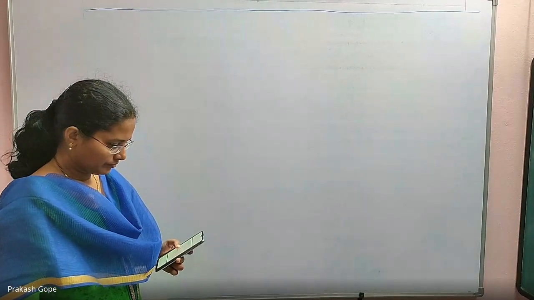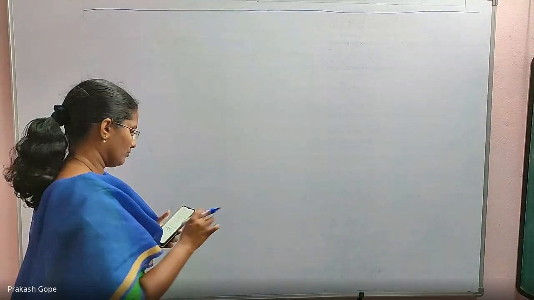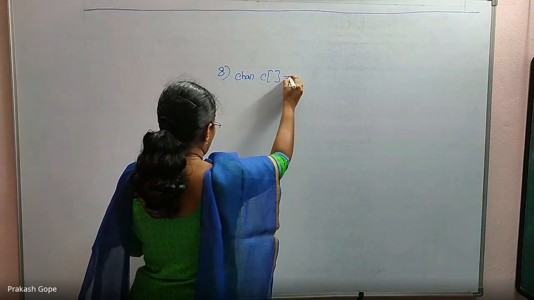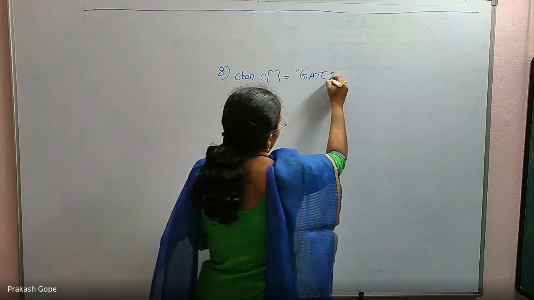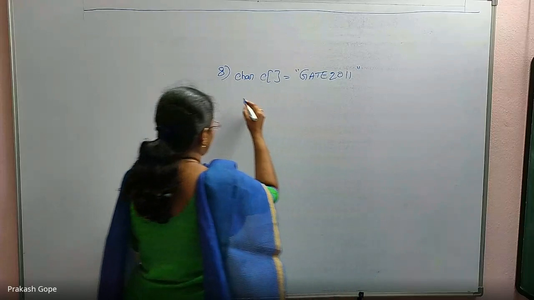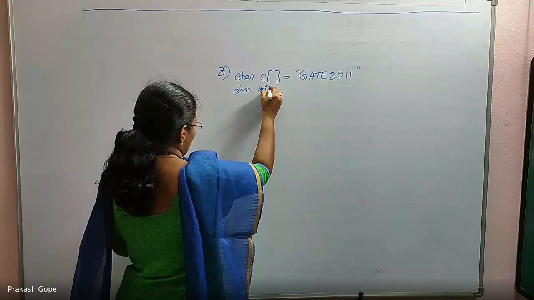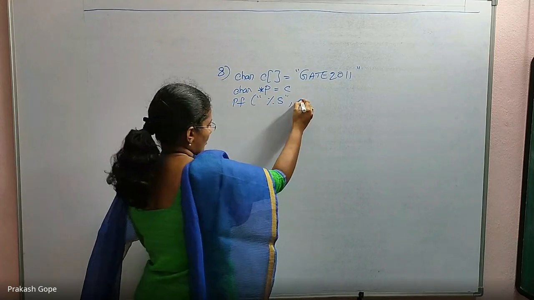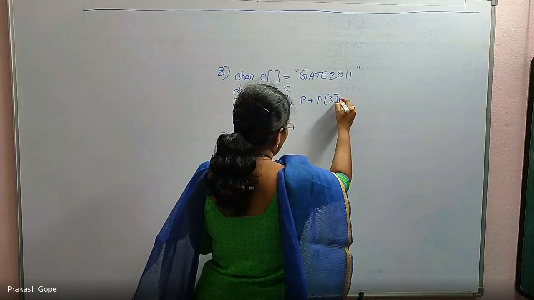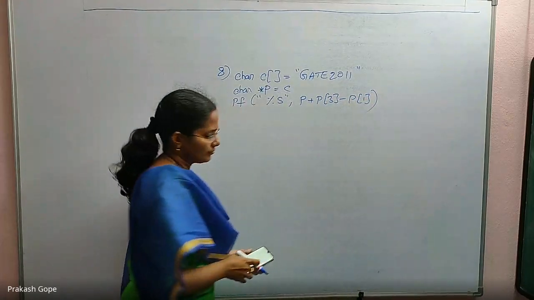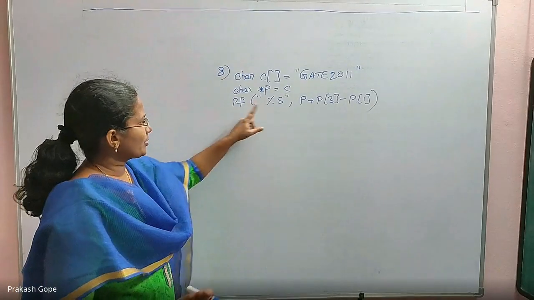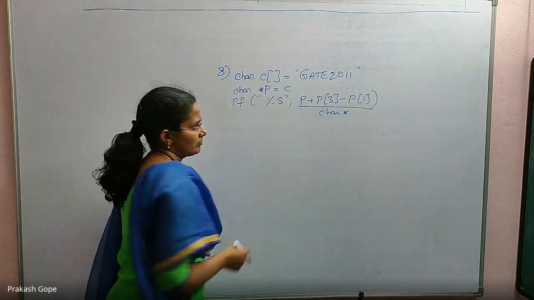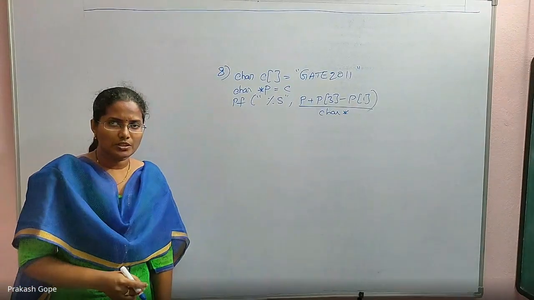Eighth question. char c[] = "2011"; char *p = c; printf("%s", p + p[3] - p[1]); When you say printf with %s, this definitely should be a char star. So from that position until the first null character gets printed.